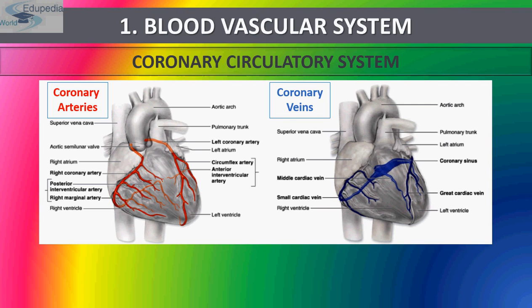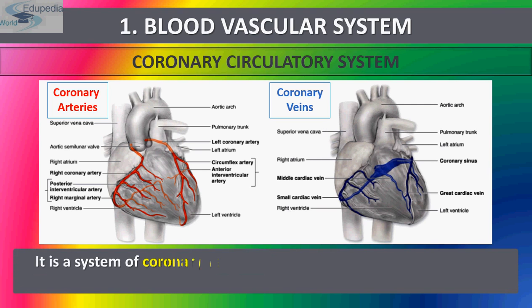Thus, the circulation can be summarized as: the right side of the heart contains only the deoxygenated blood, whereas the left side of the heart contains only the oxygenated blood. This is your left side and this is your right side. But blood can pass from the right side to the left side only through the pulmonary circulation.